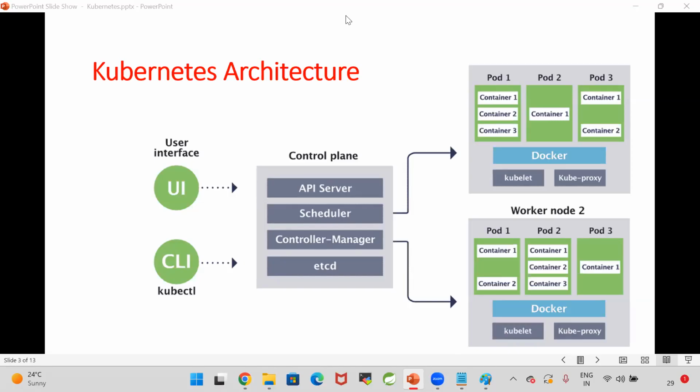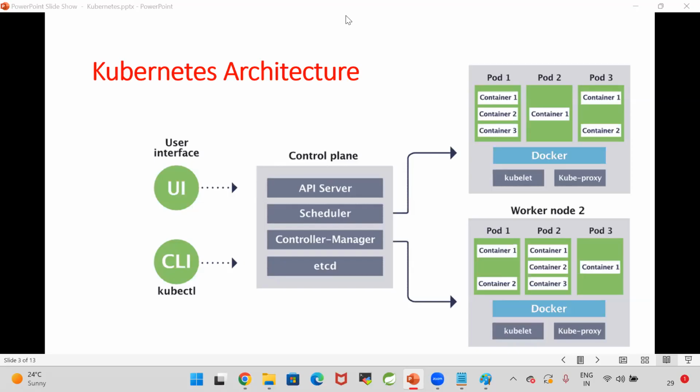Sure. We have the facility of different pods like pod 1, pod 2, pod 3. Then what is the requirement for worker node 2? We could deploy all our applications in worker node 1 itself. But if worker node 1 crashes, can you have high availability? So we will deploy our project in worker node 1 on different pods and in worker node 2 on different pods also. The pods will be distributed to multiple worker nodes, then only you will get high availability. If one worker node is down, our application will still be available on the other worker node.